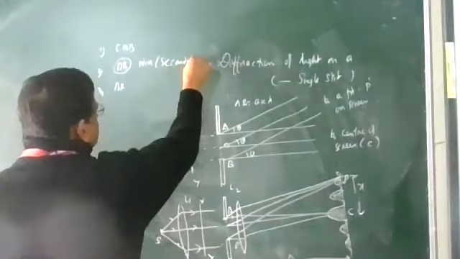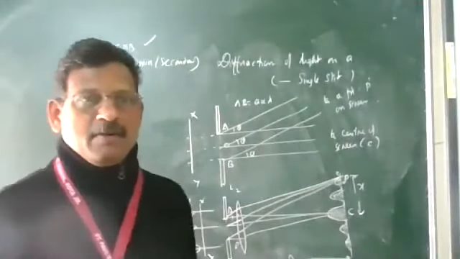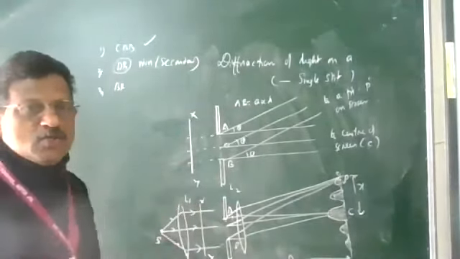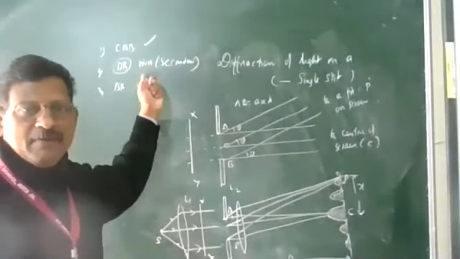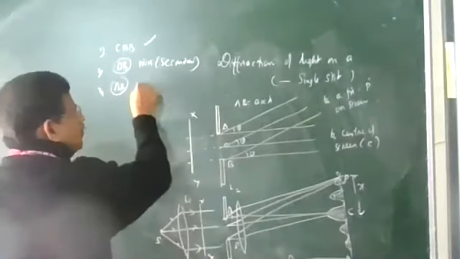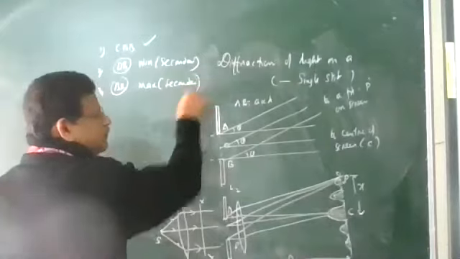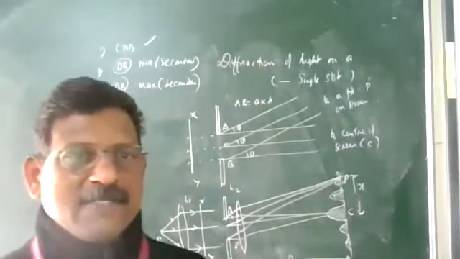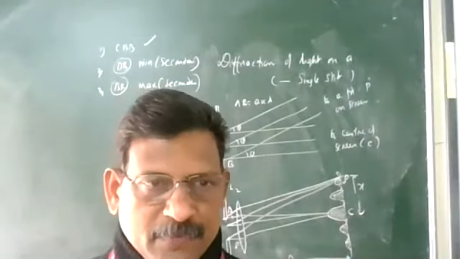The central bright band is the primary maximum. Except for the central bright band, all the others we call secondary. So a dark band in diffraction is called a secondary minimum, and bright bands in diffraction are called secondary maxima: first, second, third, etc. Except for the center one, all are secondary in diffraction. The word secondary will be used.